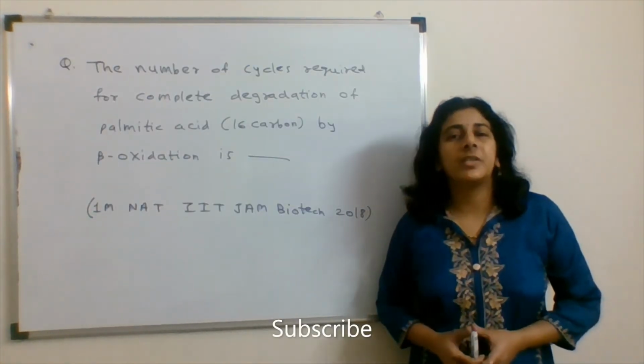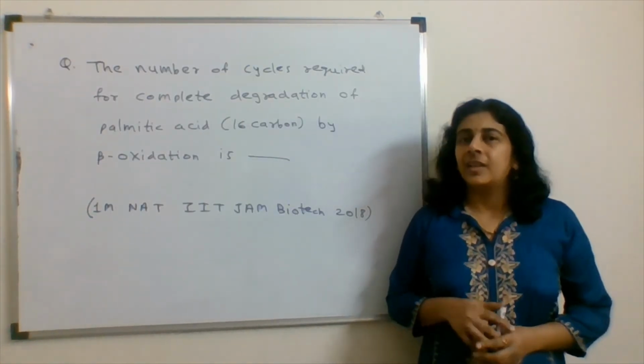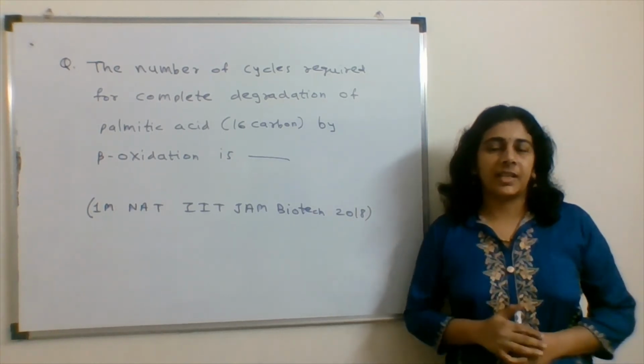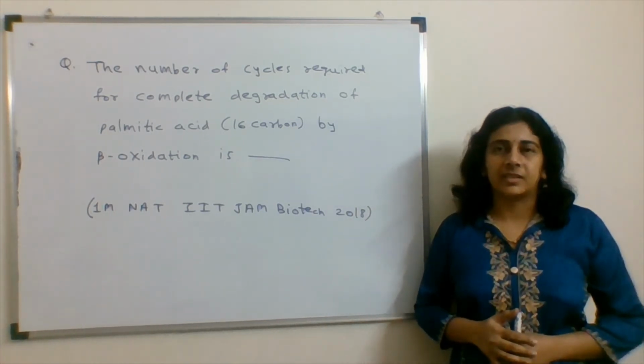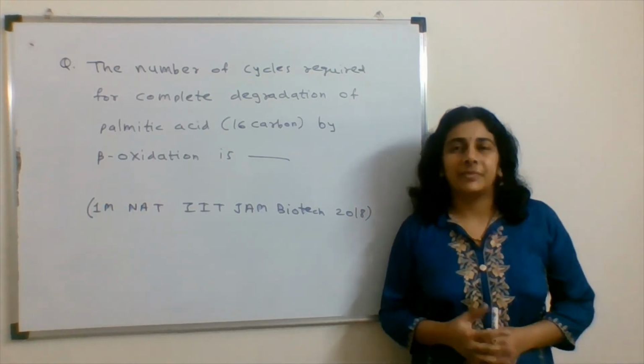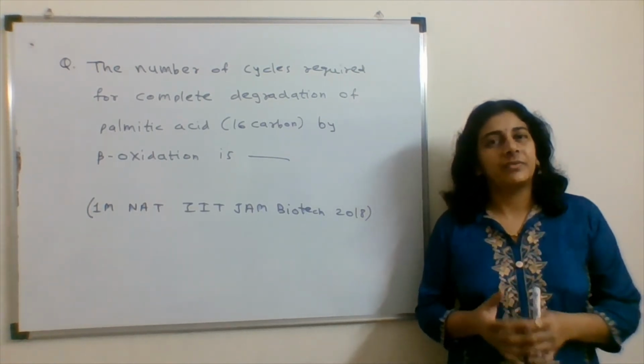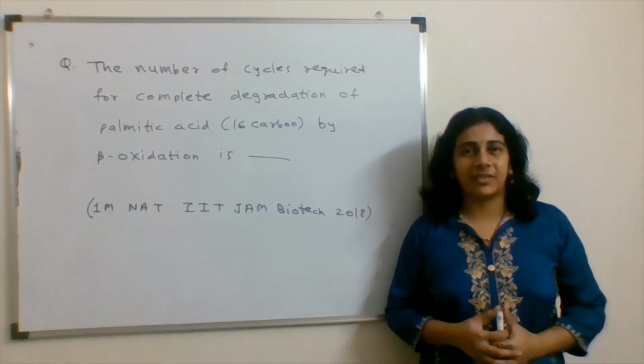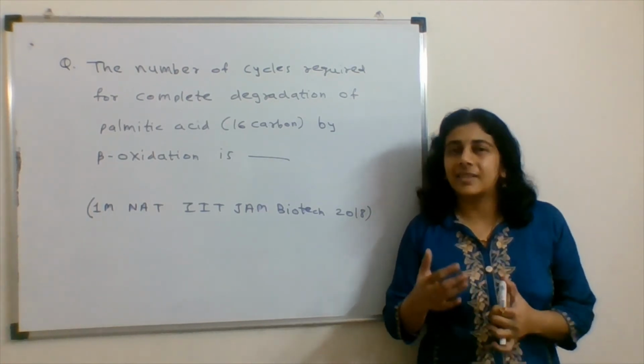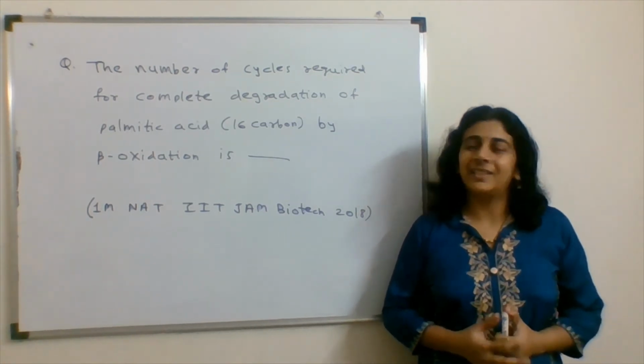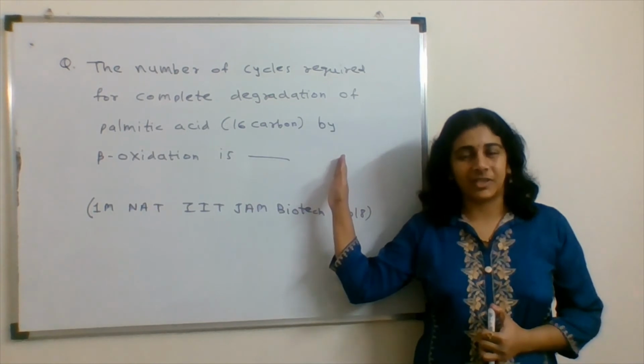Now let's have a question for my next video. I have taken the question from the same topic, beta oxidation. We have understood the site of beta oxidation. Now let's understand the process of beta oxidation with reference to this question.